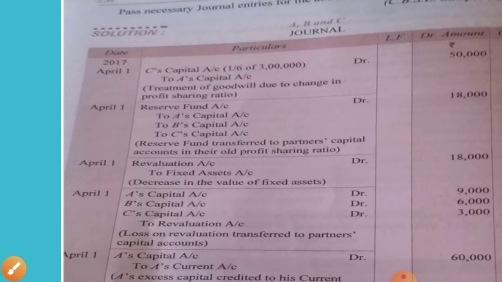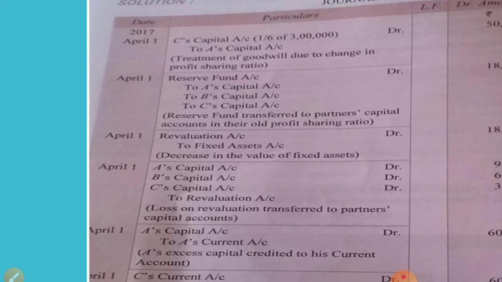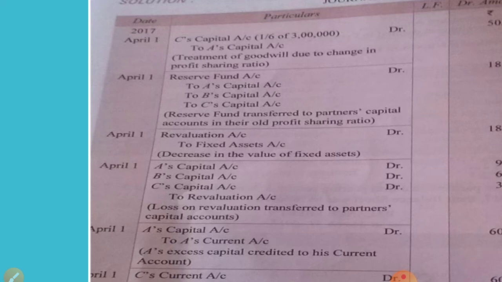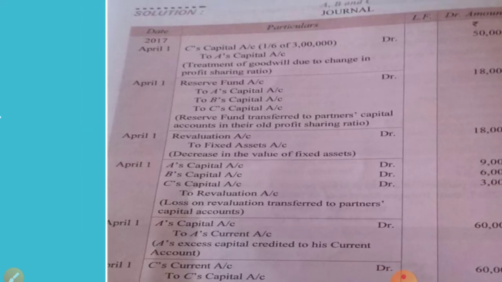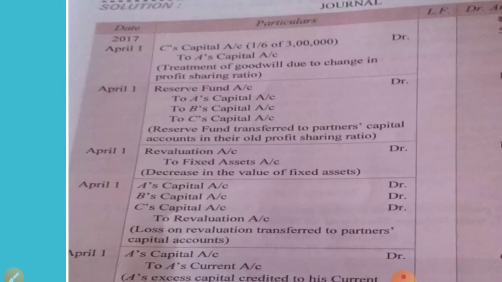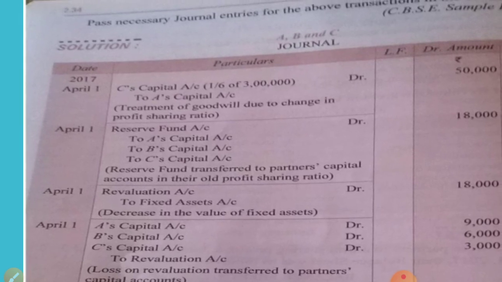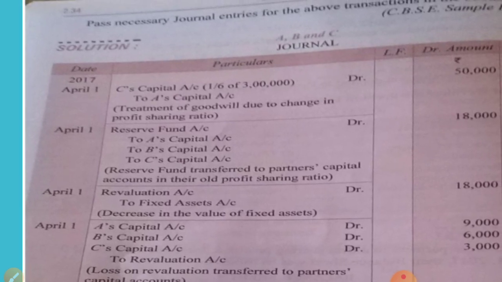Now we'll go to the journal entry and see. First, the value of goodwill. The value of goodwill is given in the question, 3 lakh. Now goodwill we have to divide in the sacrifice or gaining ratio. C is gaining 1 by 6 and A sacrifices, so C will give it to A. C's account is debited and A's capital is credited, 50,000 rupees they adjust.